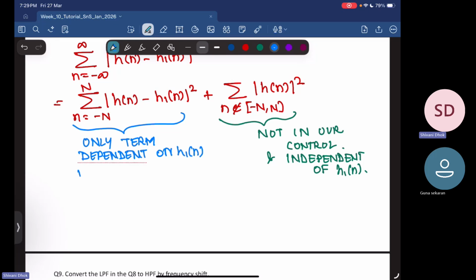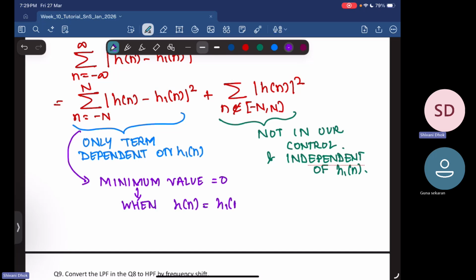And this is minimized, or this is the minimum value that it can take, and this happens when h of n is equal to h1 of n for all n in the range of minus N to N. This is one of the solutions that you have.